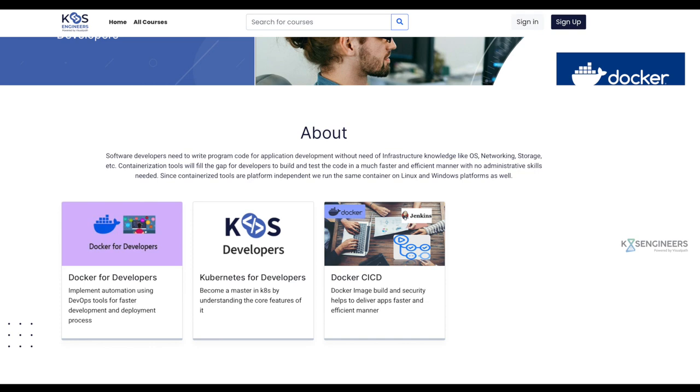In this way, we have simplified the job so that every developer can learn the concepts of containerization technology. Happy learning.